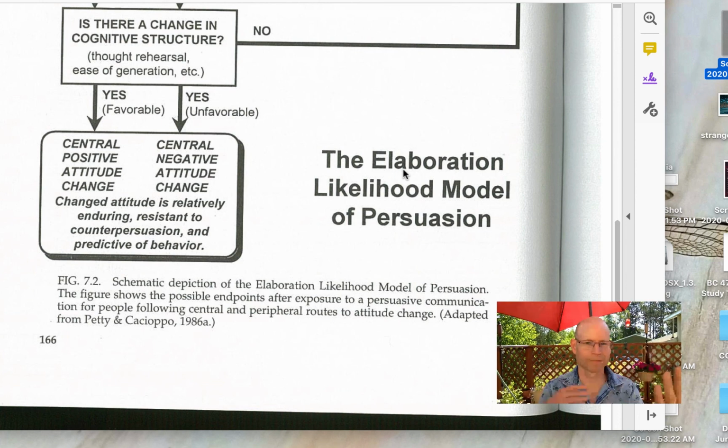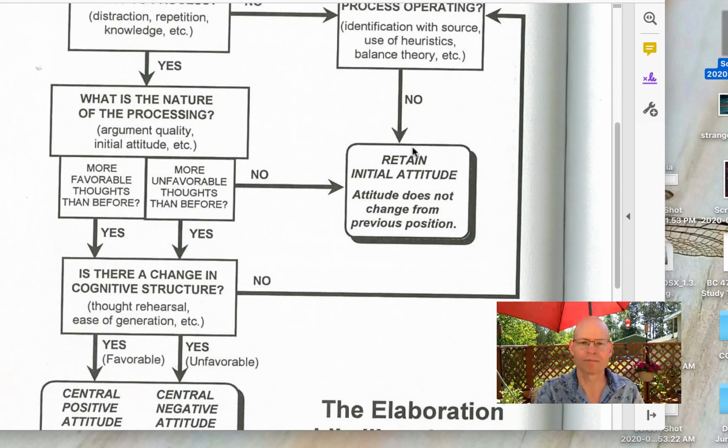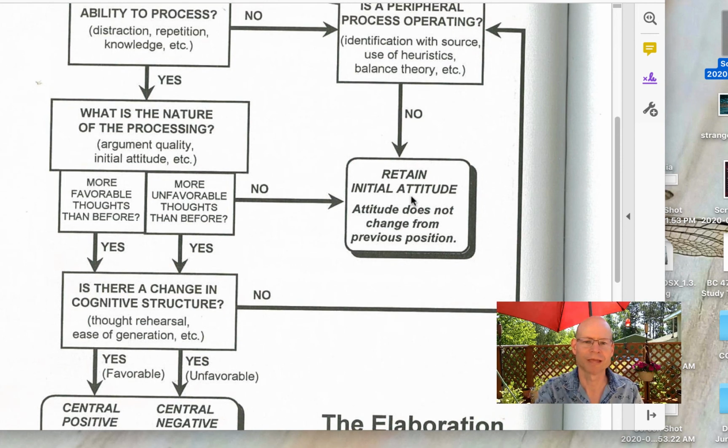And again, if it's peripheral and there's just no cue that's persuasive, or you go central and there's nothing in there that really makes me want to change my attitude either way, either strengthen it or reduce it, positive or negative, it's just not hitting me, then there is always that chance of no attitude change, just retaining the initial attitude.